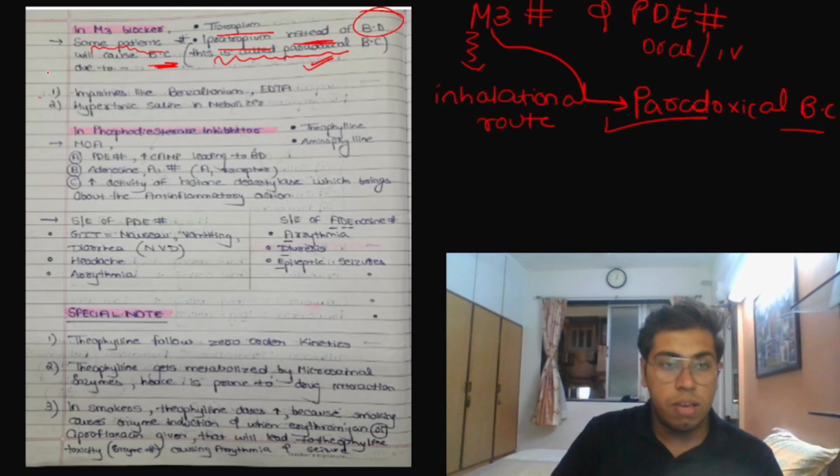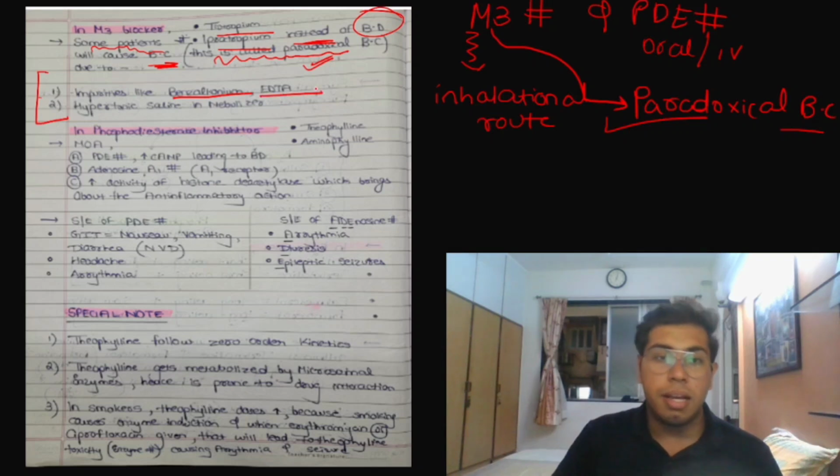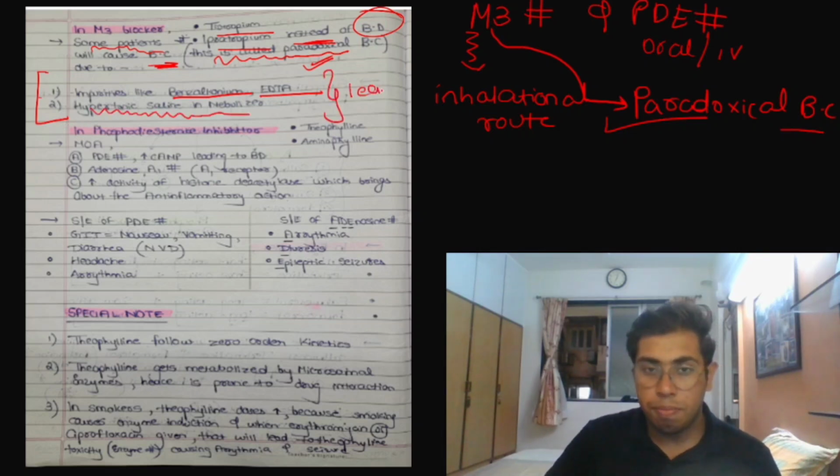What are the impurities? The impurities are benzalkonium and EDTA. So due to EDTA or benzalkonium, these kinds of impurities can cause paradoxical bronchoconstriction to happen, and also due to hypertonic saline in the nebulizer. This I want you to just learn.